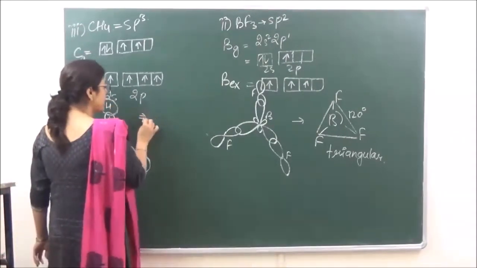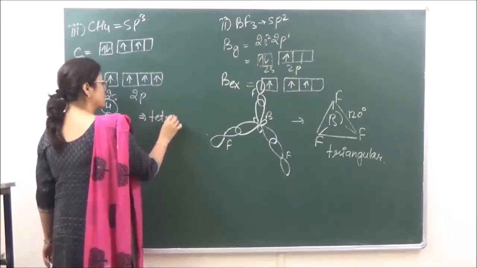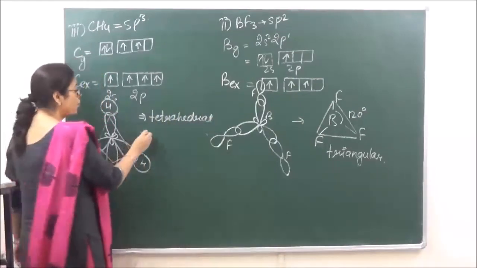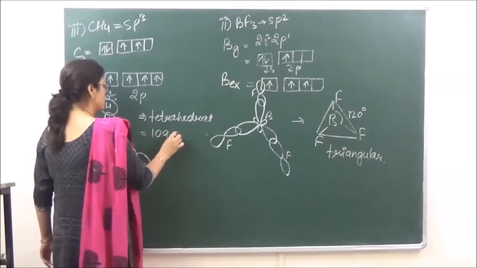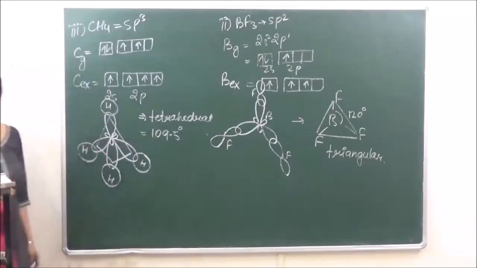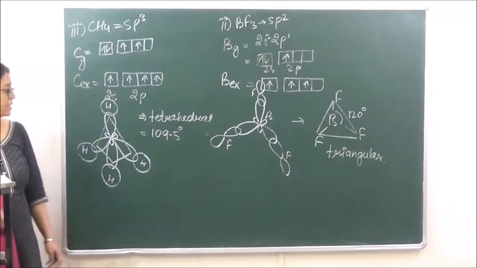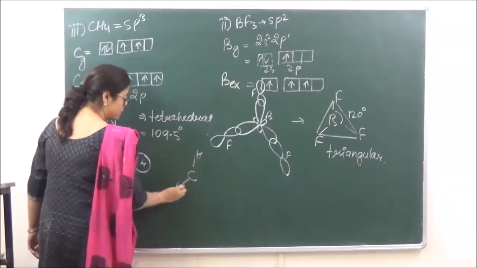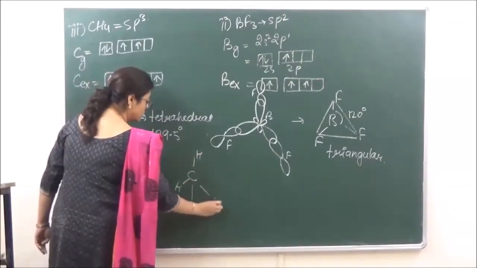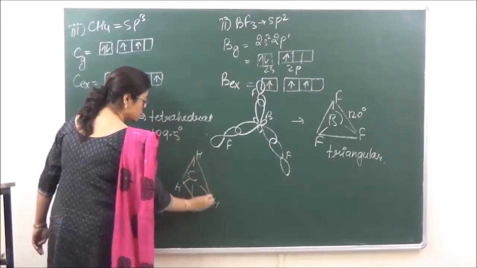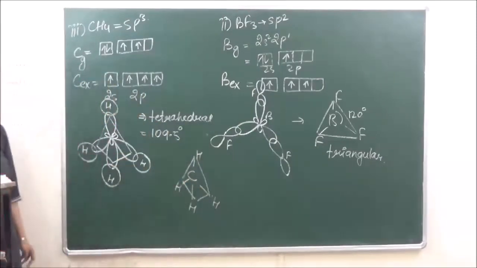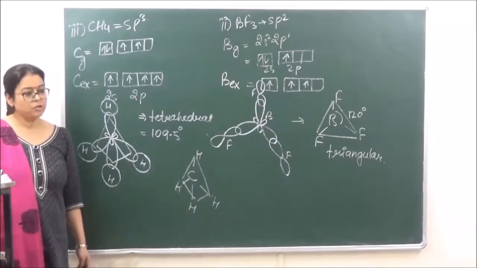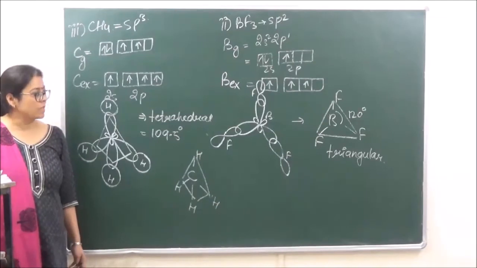The shape in this case is tetrahedral, right? And the bond angle is 109.5 degrees, right? So if you want to draw the molecule, this is going to be the molecule of CH4. Got it? So this is how we draw the structures.